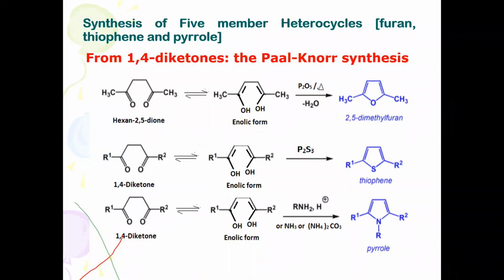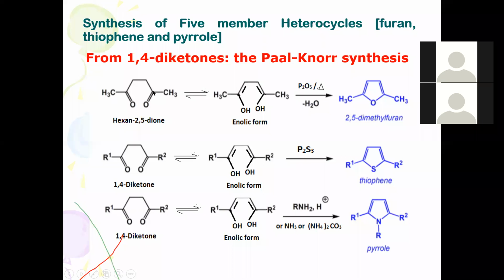So here one example is given, that is synthesis of the substituted furan. When you look into this, it is hexane-2,5-dione, but the word given is 1,4-diketone. Suppose no methyl groups are present here, only hydrogen atoms, then we can call it 1,4-diketone.